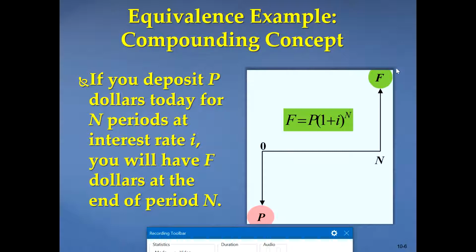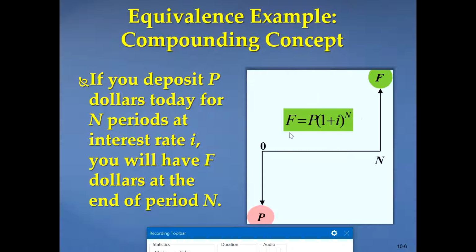With this formula we can calculate F when P is given. What is the P today? So what will be the F? With this formula we can find the future value of some present amount. This is one way. Similarly, we can use the same formula to calculate P as well.